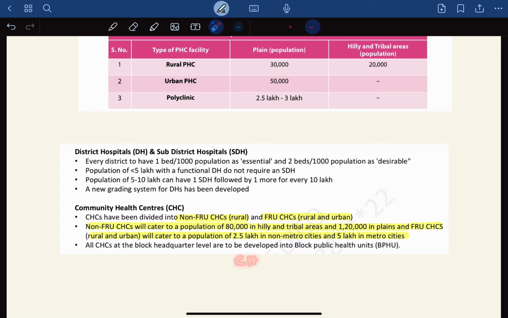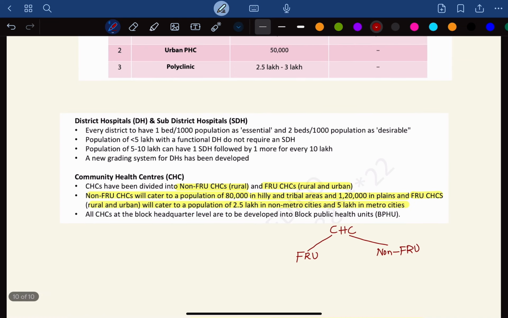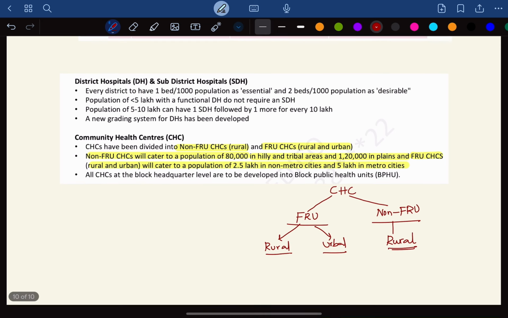So the first and basic classification is, let me take a pen. When you have a community health center, it can be a first referral unit that you can refer to, or it can be a non-first referral unit. You cannot refer a patient; there are no facilities for referral as such. In the referral part, you have both rural and urban CHCs, whereas the non-referral part only lies in the rural areas.